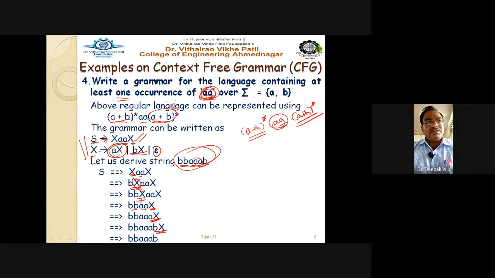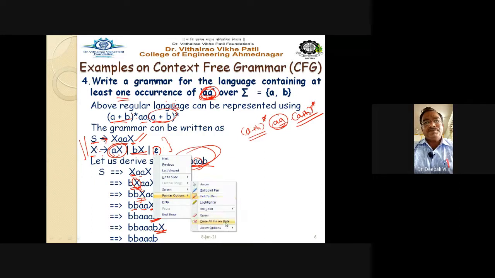X gives AX, X gives BX, and X gives empty string epsilon. And we check it with this particular string. This string is taken for the verification purpose, whether this grammar is correct or not, and we have verified it and found it is correct. So this is the way to solve such type of examples.